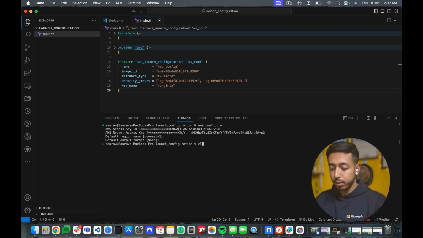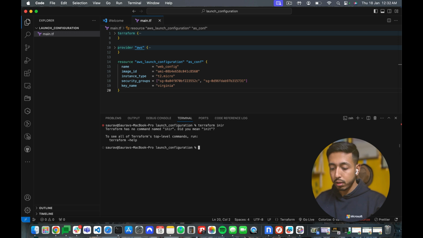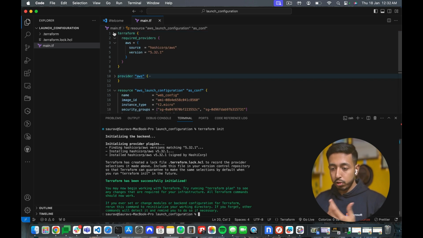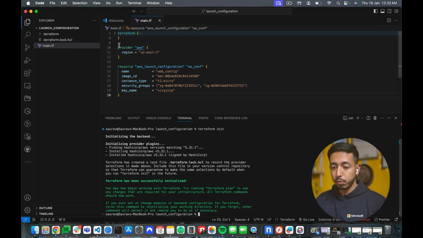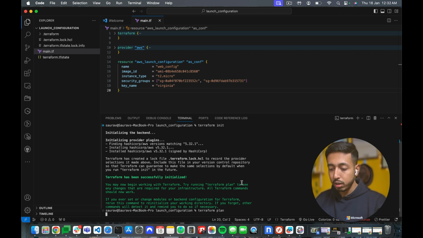Okay, it's set. Now I'll get the screen and I'll just do Terraform init. This will just initialize Terraform in my directory, that is launch configuration. Whatever version that I have given here, it will download those plugins, providers, libraries, and the AWS provider will, of course, be downloaded. Now, if I just do Terraform plan, it might throw me some error, but let's see.